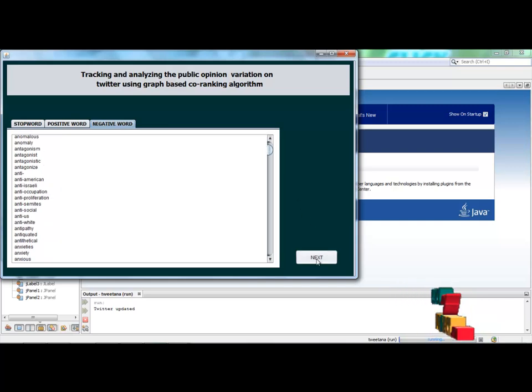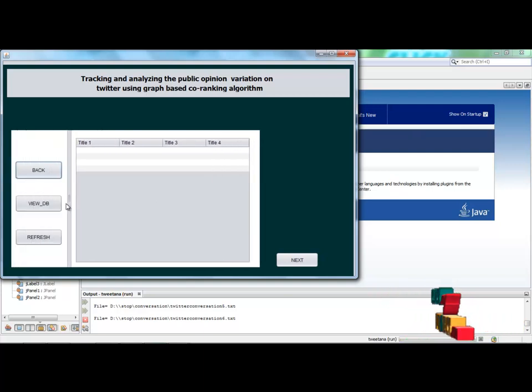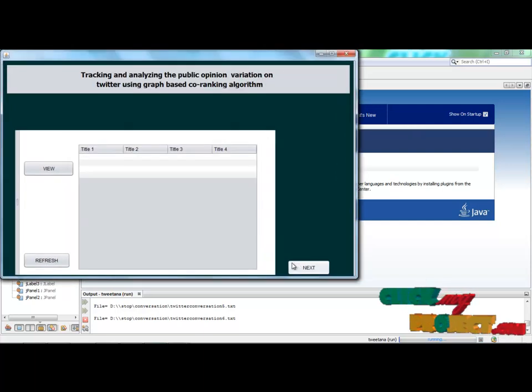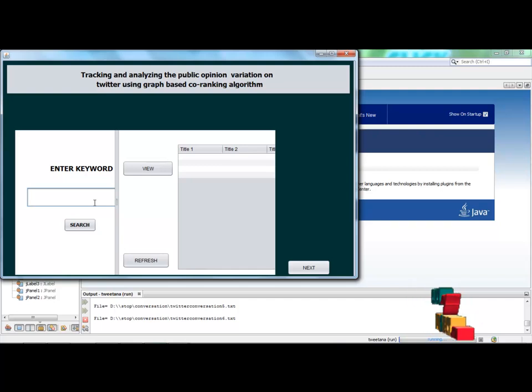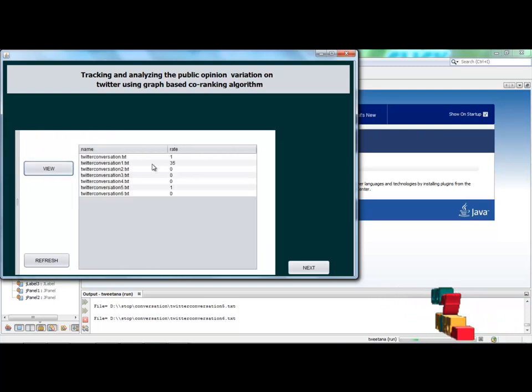Then right click the next button. View the DB list of the Twitter database, and then right click the next button. You can search for some topic, like Modi, search this topic, and then click the view button to view the related file and find the frequent words from the file.